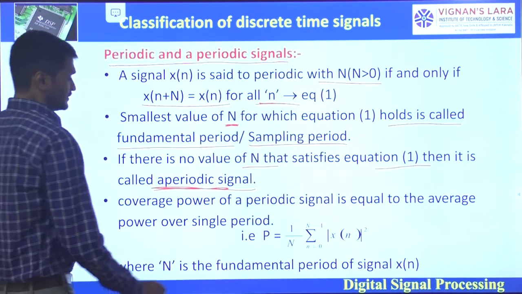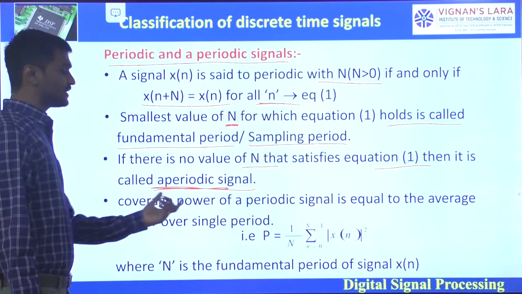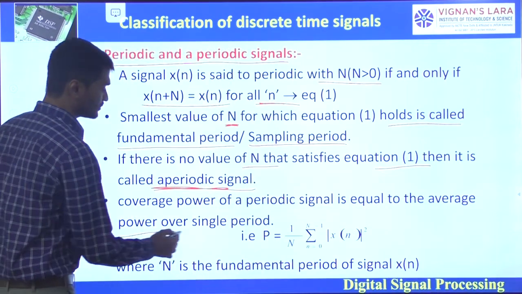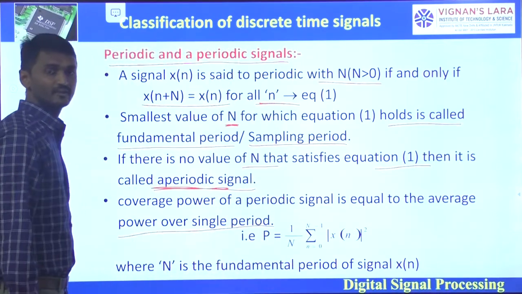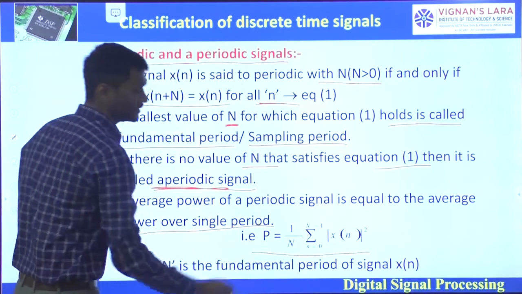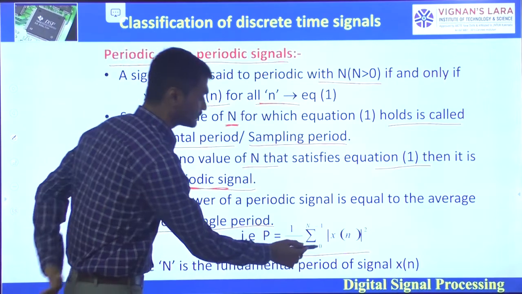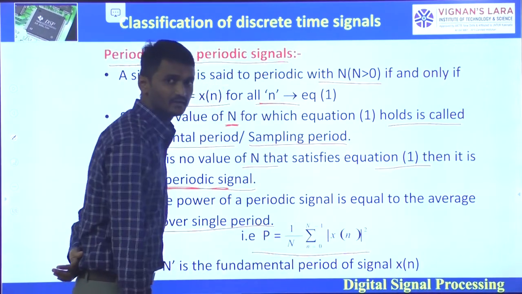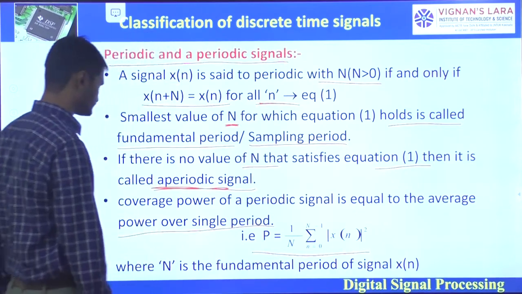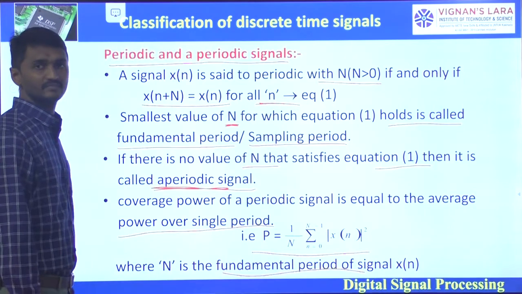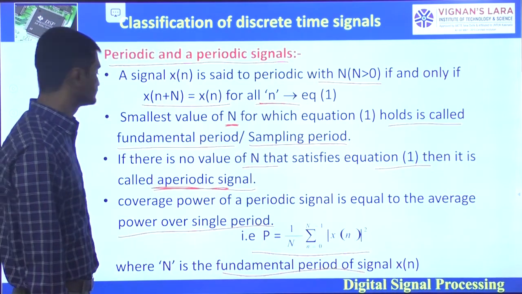Here the average power of a periodic signal is equal to the average power over a single period, that is, power P is equal to 1 by N, sigma n equals 0 to N minus 1, that is over one period, mod x of n whole square, where N is the fundamental period of the signal x of n.